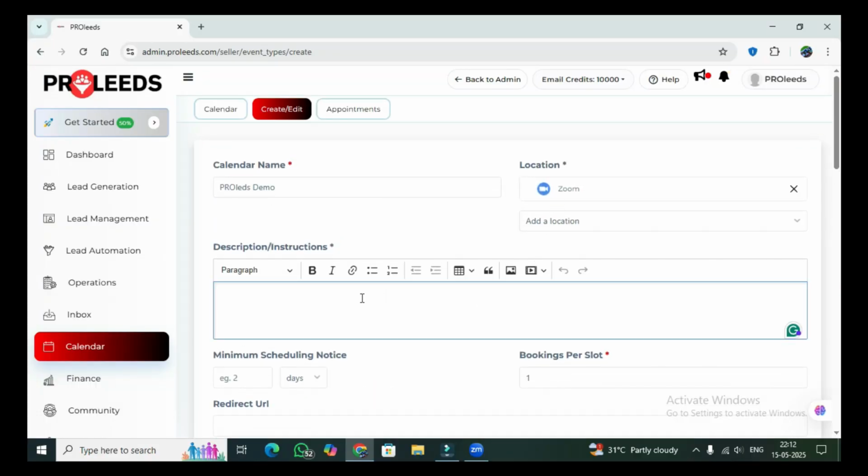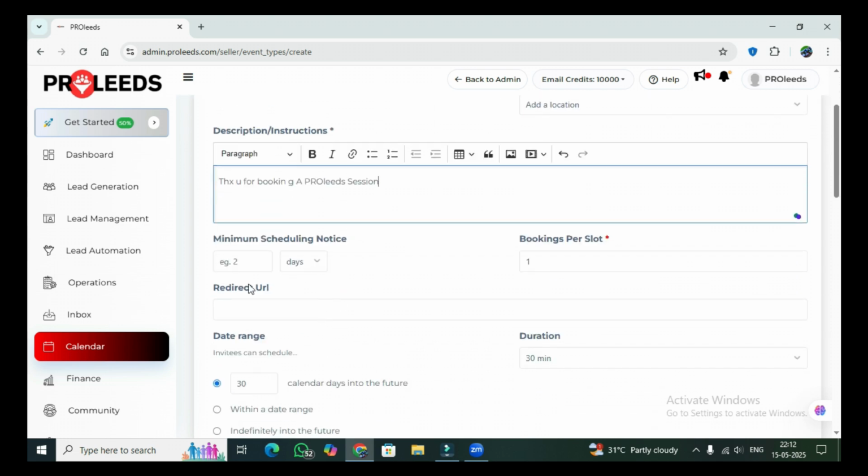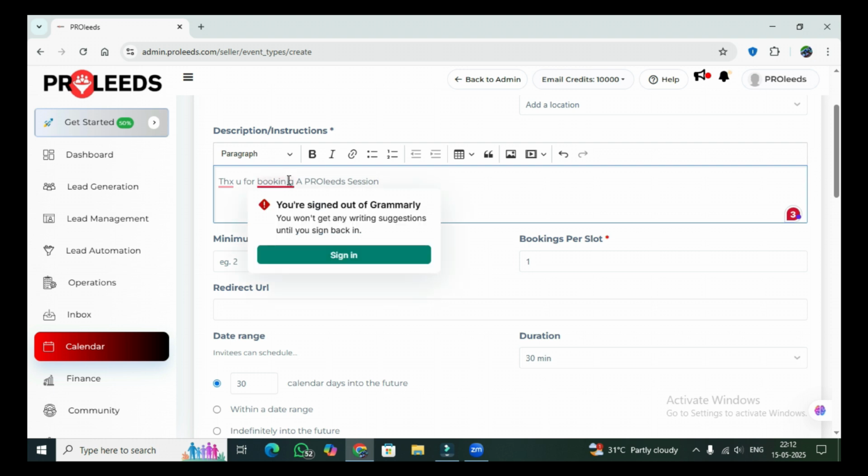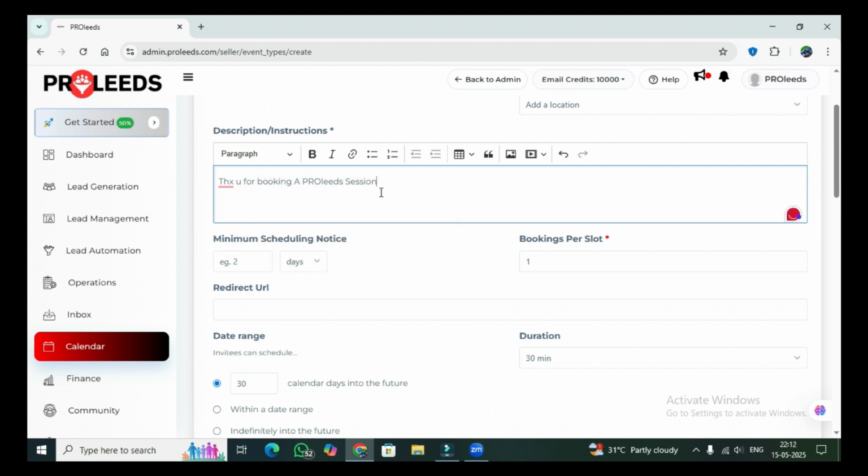Here we can write a description. For example, I will write here for booking a ProLeads session. Okay, guys. Here, what is minimum scheduling notice? That is, if a person is about to book a session, so you want them to book only after 2 days, or at the same day they can book, or after 3 days only they should book.